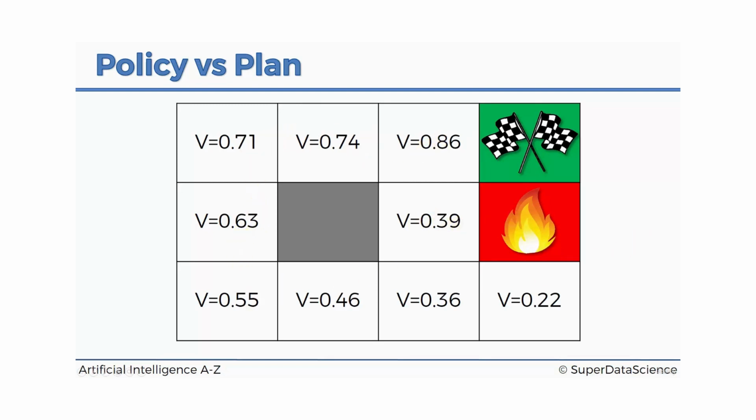And by the way, these are not exactly the correct values. These are off the top of my head, but if we were to run an agent, some values would be something similar to this. And the values could change depending on the gamma that we choose, 0.9 or another value.